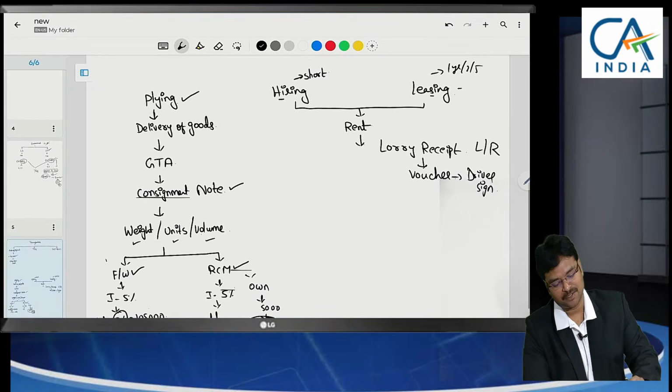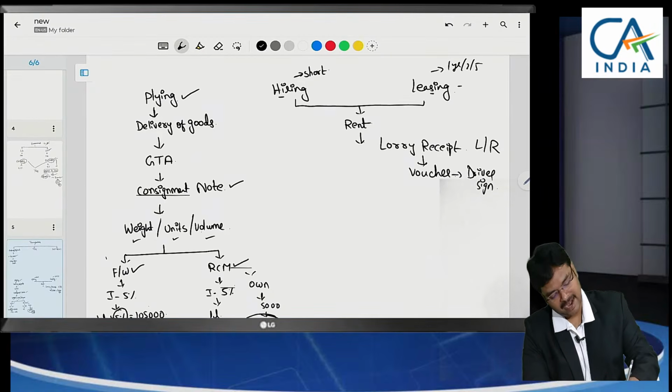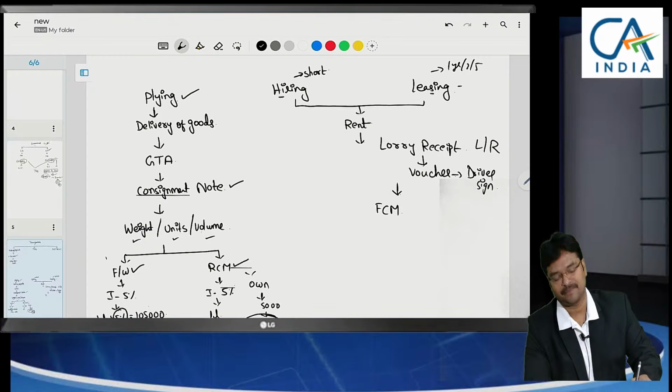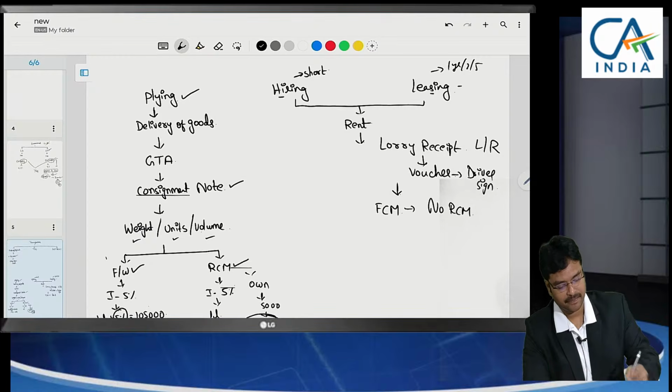So lorry receipts will be issued in this case, and this case is always covered under forward charge mechanism. That means no RCM in this case.